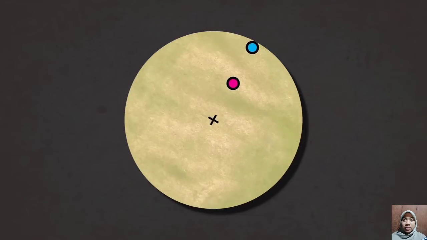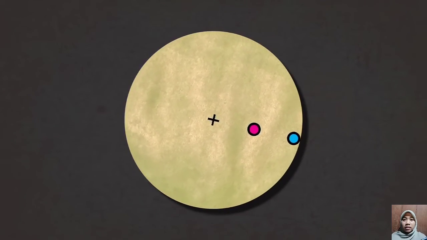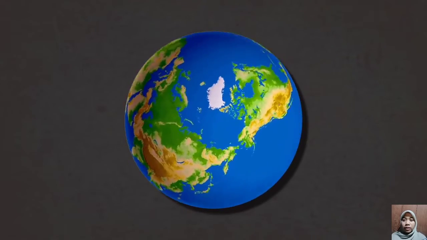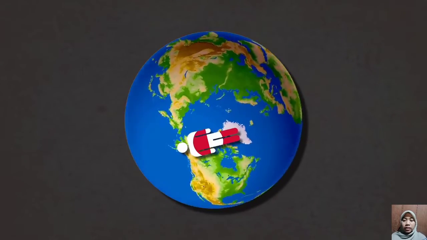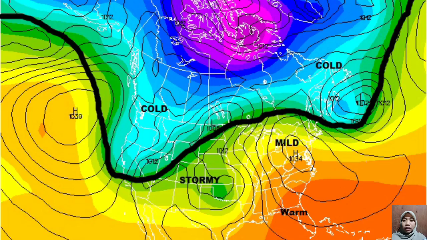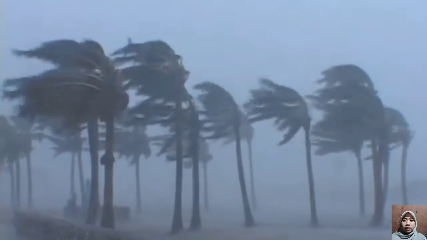Well, the Earth rotates on its axis. At first glance, the Earth's rotation will not seem to affect many things. However, it turns out that the Earth's rotation affects weather patterns, ocean currents, and also the air.